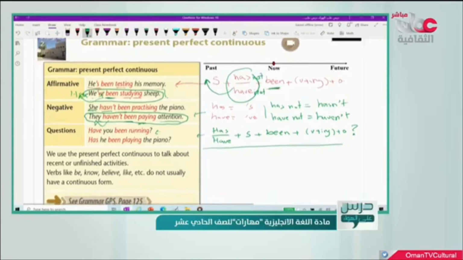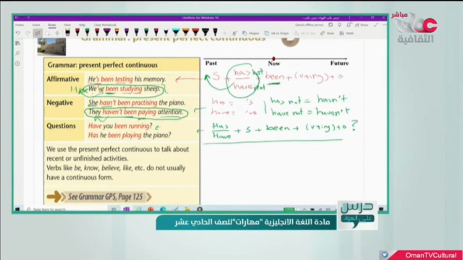And now let's move to the uses. When do we use the present perfect continuous? Actually, we use this kind of tense in order to talk about recent or unfinished activities. And actually, we use it when we talk about an event which happened at any point in the past, has continued to the present, and may continue to the future also.